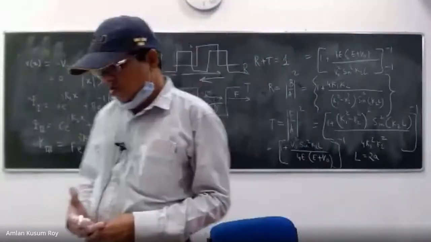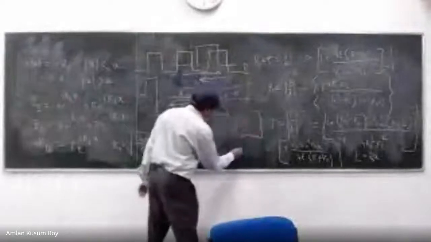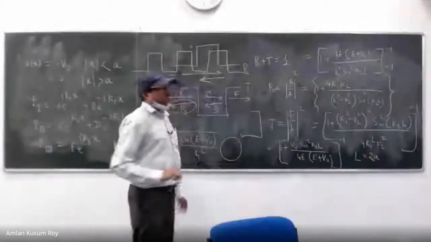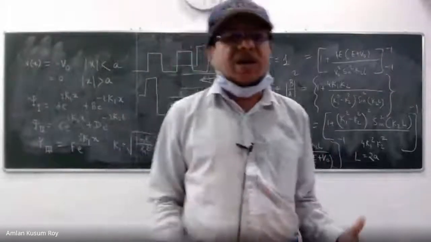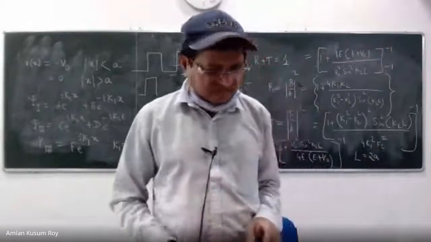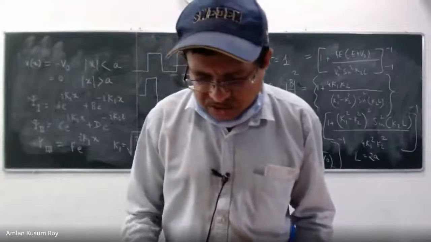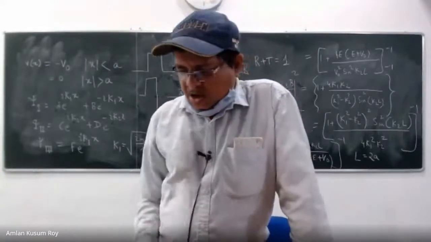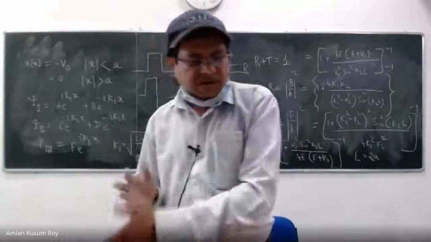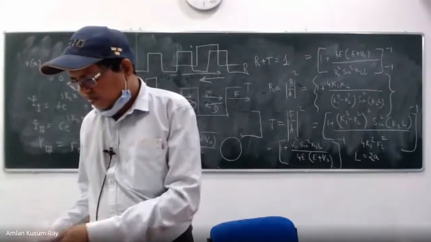So in the next class we'll do the tunneling problem and we'll make our movement a little bit better. From this kind of box, let us come to an atom, which is more or less like a sphere. So we'll come to the circle. You understand? In the next class we'll discuss what happens to the particle's motion in terms of a circle. Okay, I think with that we'll stop.